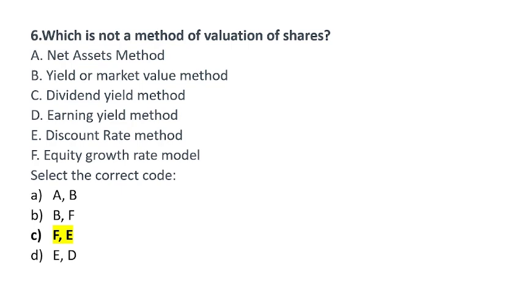But specifically there should be one more option here, that is A. A is what? Net asset method. Net asset means what? NPV, net present value, which is a discounted method of capital budgeting. Option C is the right answer.